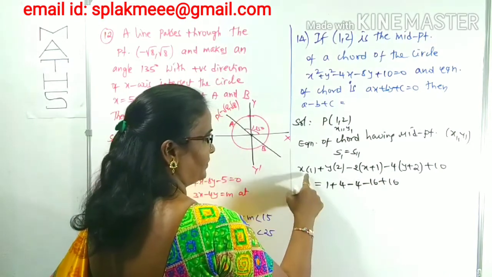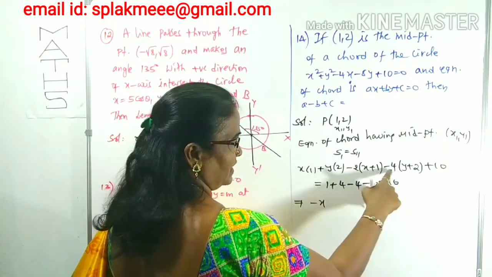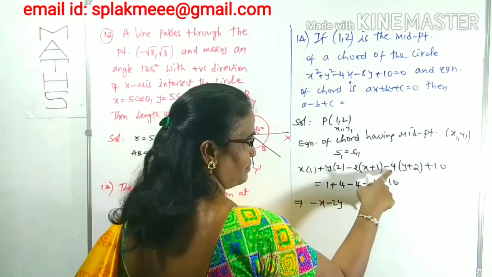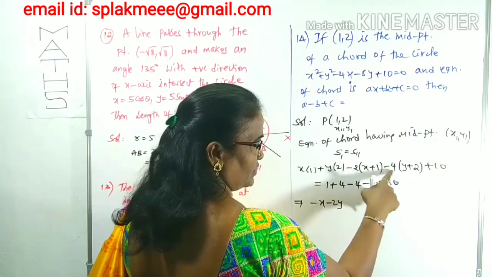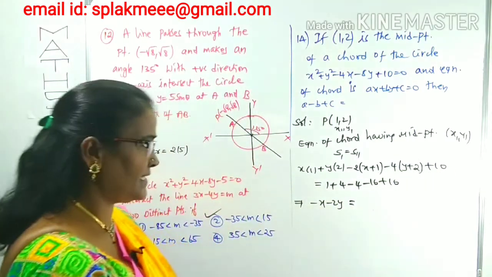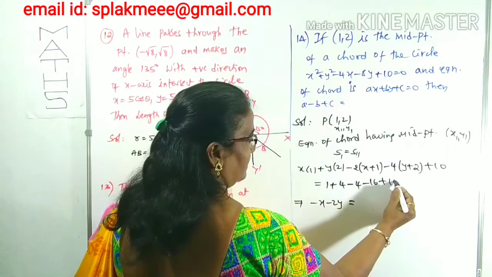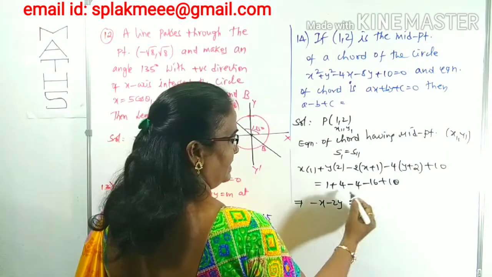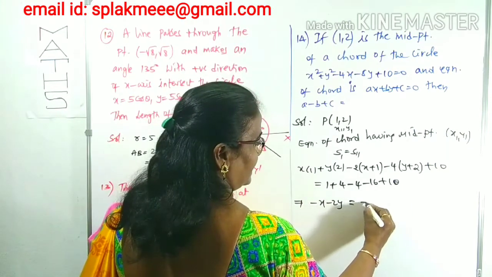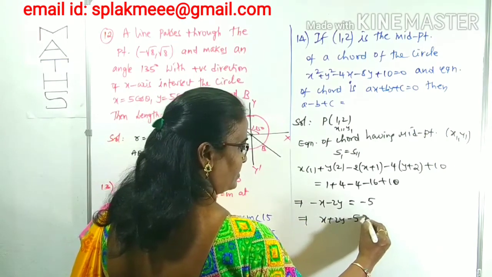Now this is the left side. x minus 2x is minus x. For the y terms, plus 2y minus 4y is minus 2y. Next, the constants: minus 2, minus 4 into 2 is minus 8, so minus 10, and plus 10 gets cancelled. That is the left side. For the right side, you can do the calculation carefully: 10 plus 4 minus 4 cancel, 10 plus 1 is 11, 11 minus 16 is minus 5. Shall I rewrite this as x plus 2y minus 5 equals 0?